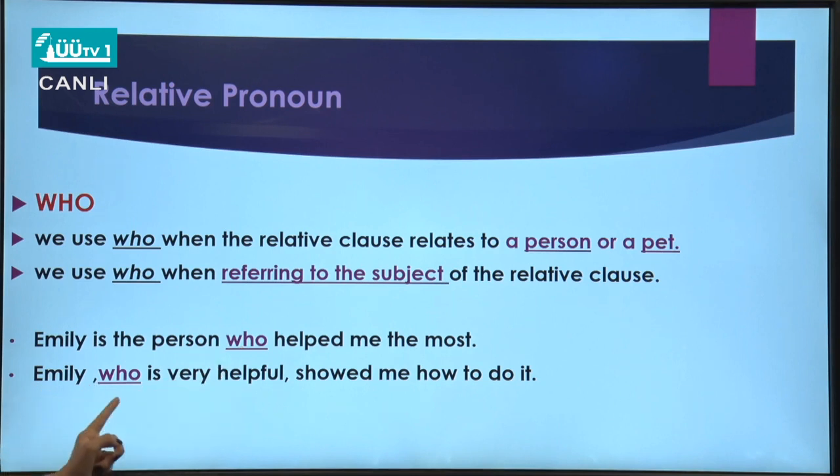Emily, who is very helpful, showed me how to do it. As you see, one of them is a defining relative clause, the other one is a non-defining relative clause. How do I understand? Because I have got commas here. It is extra information. But in both sentences, I use who in order to talk about the subject of the sentence, which is a person.